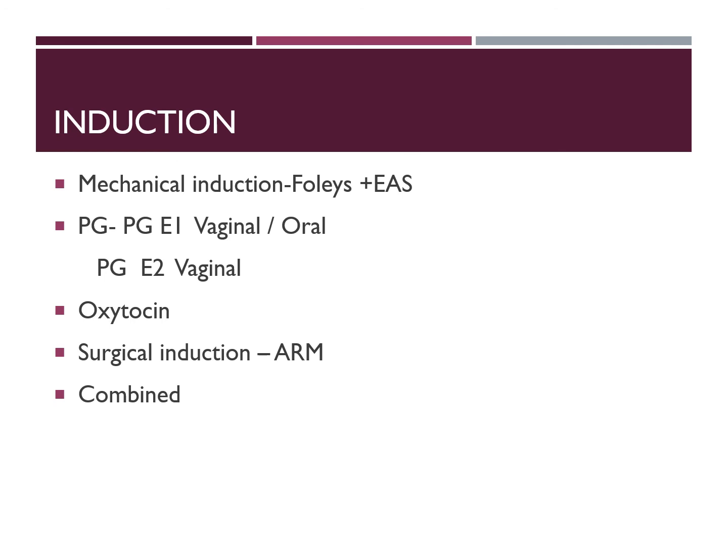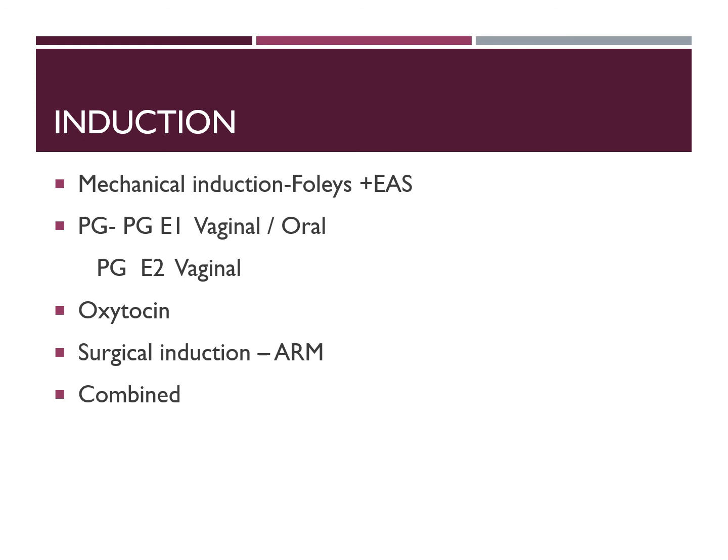The complications of artificial rupture of membrane, or ARM, are cord prolapse and infection, and rarely it can also cause abruption. There is no going back once you do an ARM. You have to continue the labor and terminate the pregnancy.